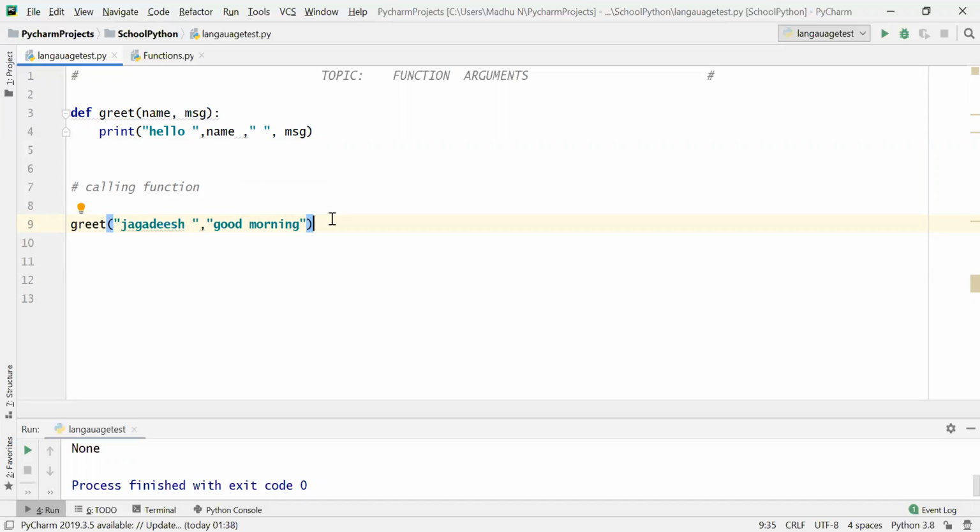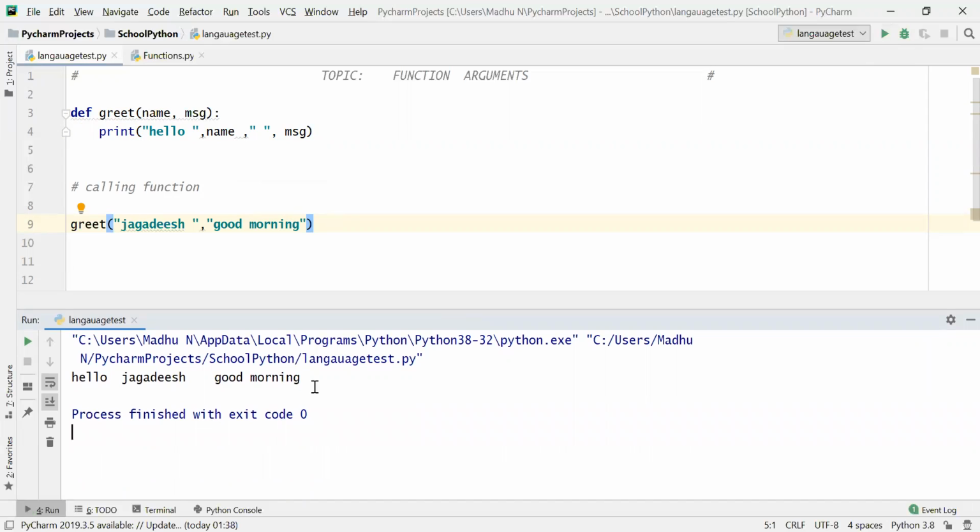So if you run this, you will get hello Jagdish, good morning. Can you see this? Now you will get output as hello Jagdish, good morning.